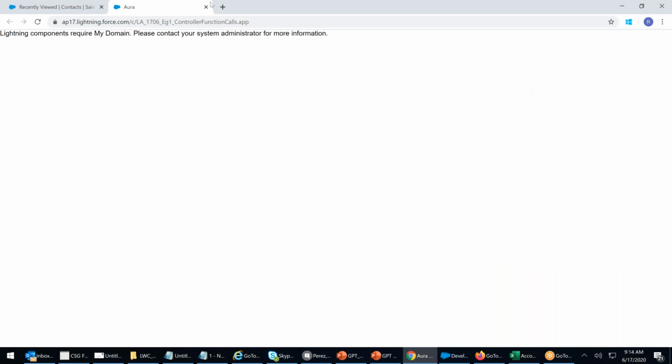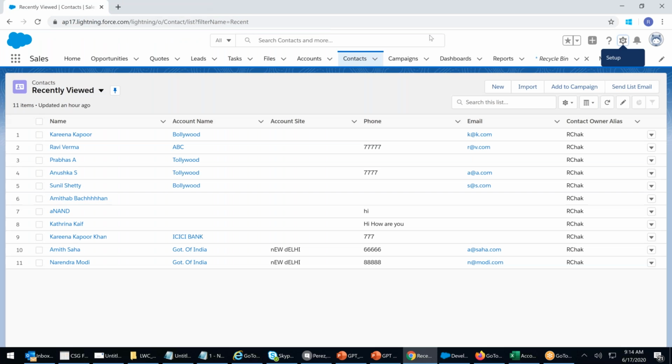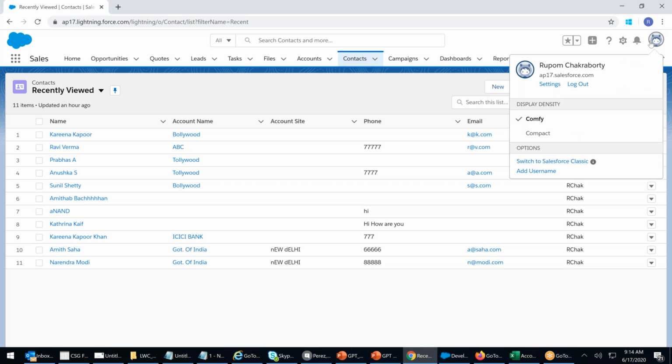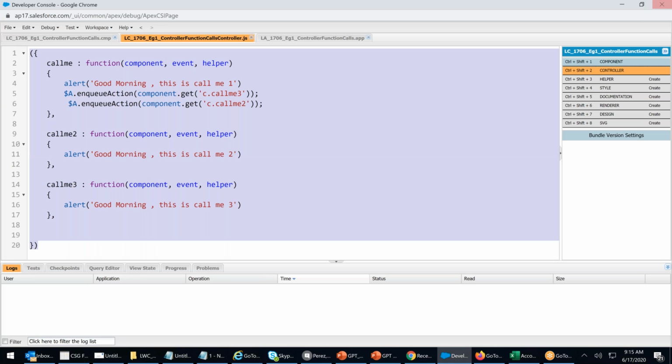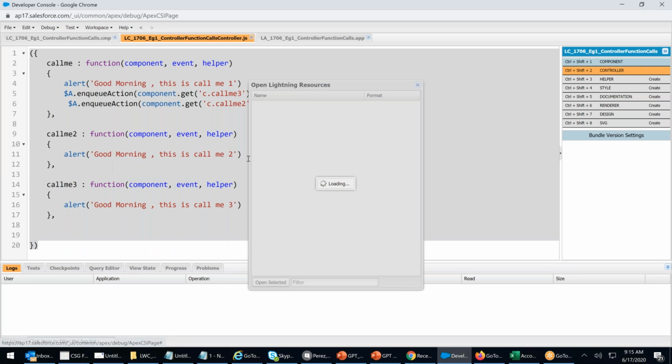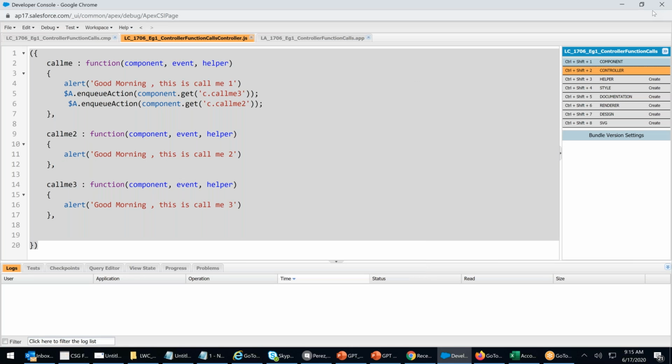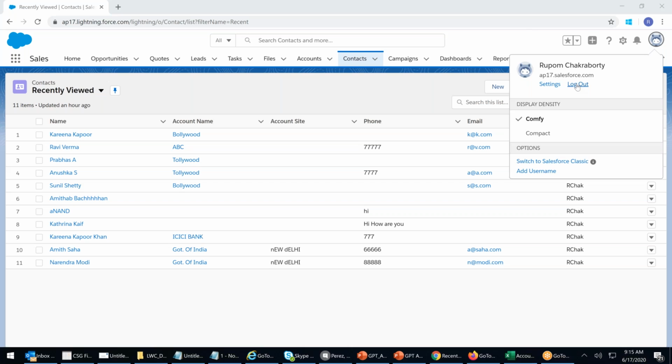Please contact administrator. Where am I? Nobody even told me that I'm not in your login, guys. I'm in the morning 7 o'clock batch login yet. Okay, let me go ahead. Let me copy this. Control C, file, open Lightning. There is nothing, only two, because I'm not in your login. Control C, close it, log out.